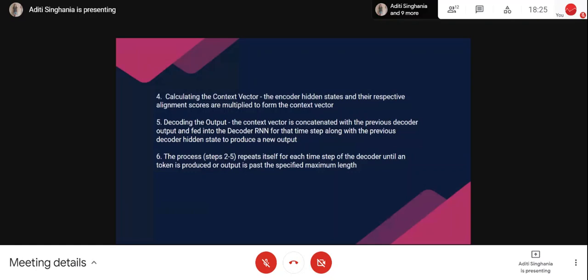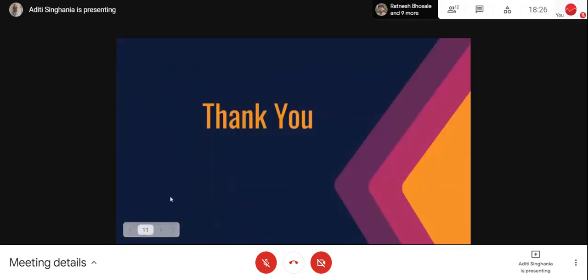So I have to tell it that whenever you start the translation, if you find the start token, that is how you get alert that now the first Gujarati word is going to come, and when it sees end, that now you have to end. That Gujarati translation is complete. That is why we add the start and end token.